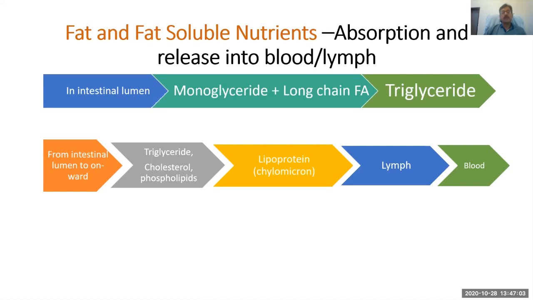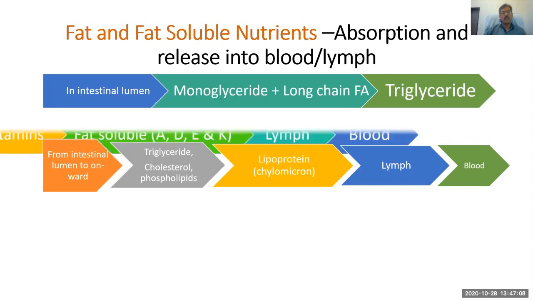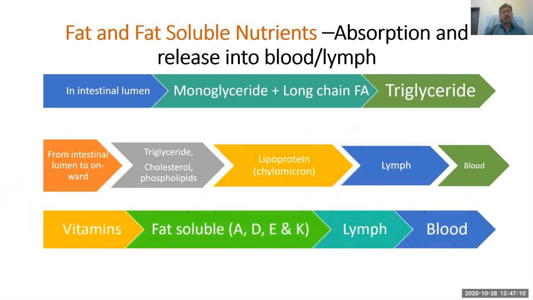We will discuss in detail when we discuss fat digestion and absorption. So this is just a brief summary of how the fat gets absorbed and then passes to the lymph and blood. Fat soluble vitamins are vitamins A, D, E, and K. These are fat soluble because they are solubilized in the fat, so they follow the same pathway followed by the fat. They are absorbed into the lymph and then carried to the blood.